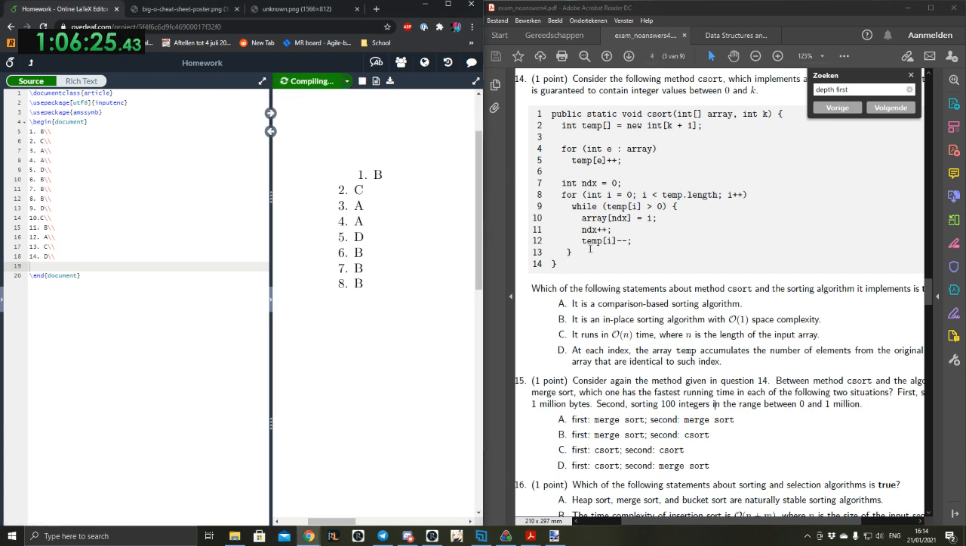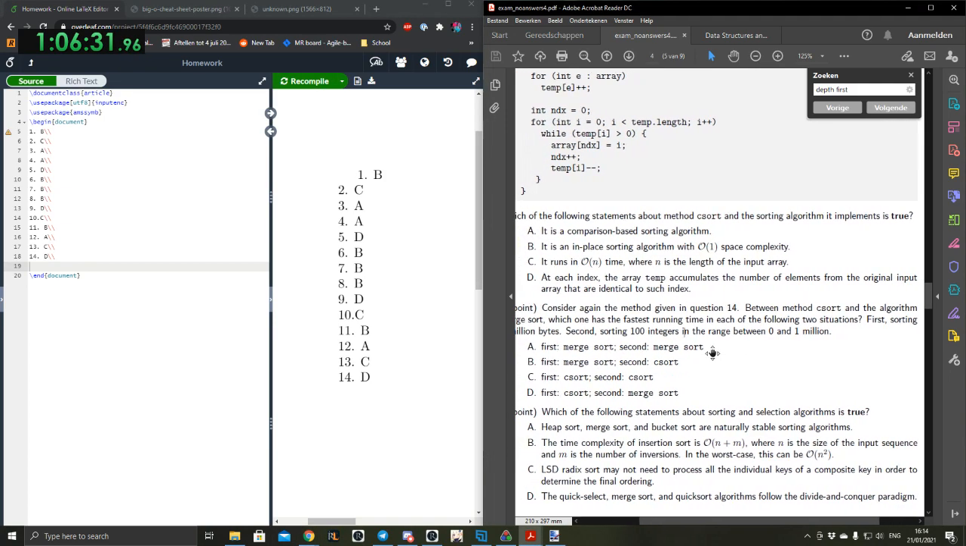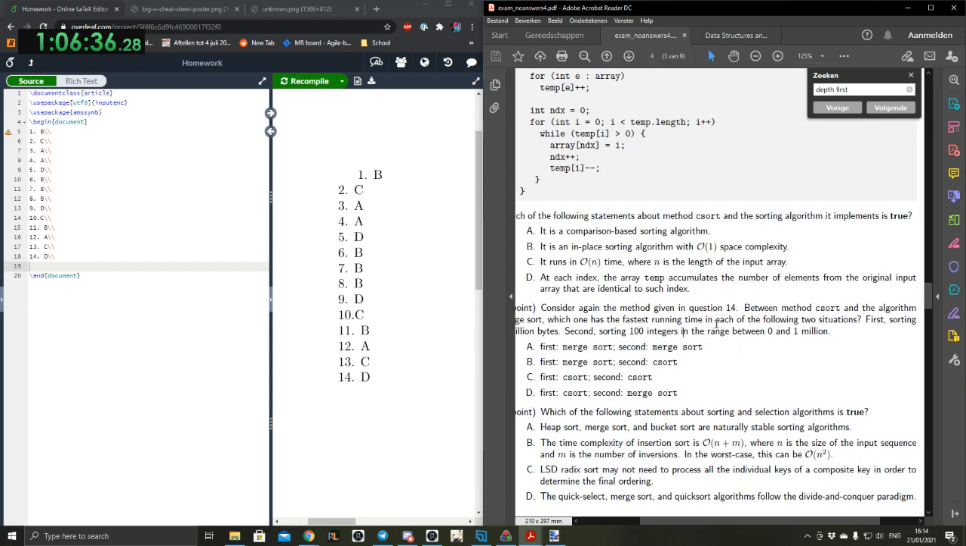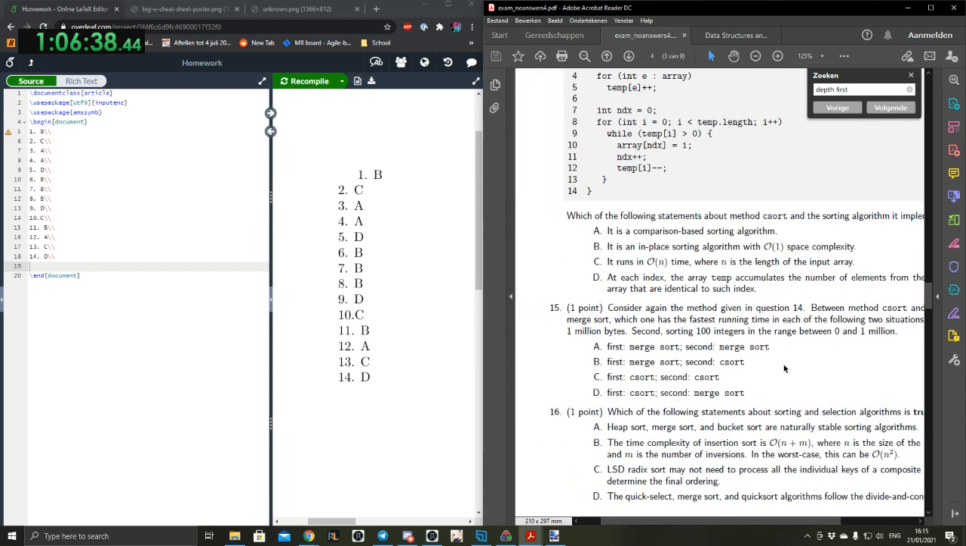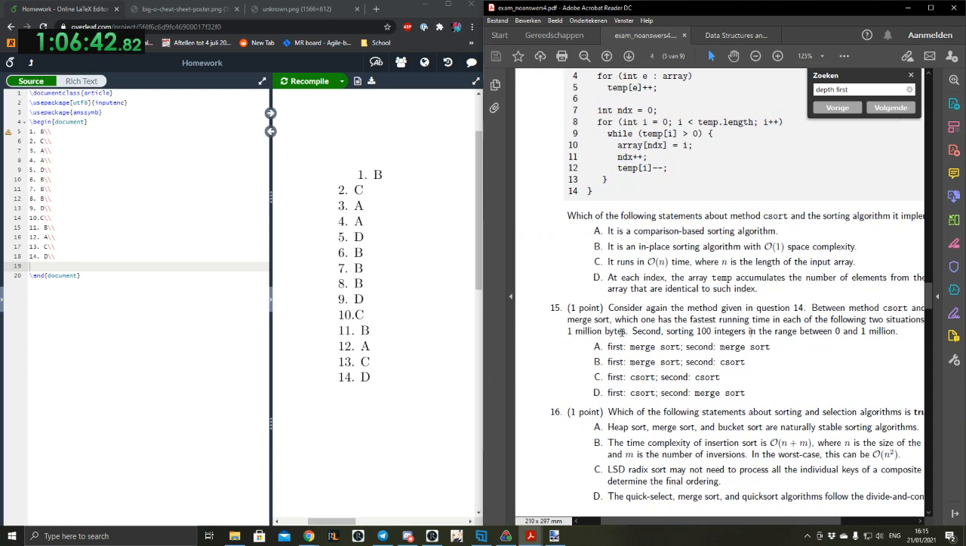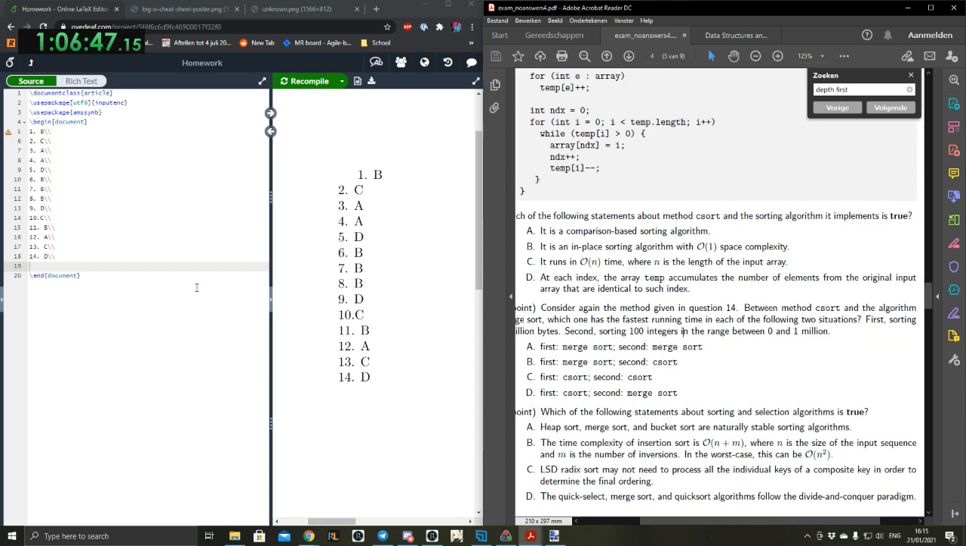Okay, let's go on. Let's continue because I want to be done before the 3 hours are over. Consider again the methods given in question 14, between method csort and the algorithm merge sort. Which one has the fastest running time for each of the following situations? First, sorting 1 million bytes, which are valued with a k of 8. And second, sorting 100 integers between the range of 1 and 1 million.